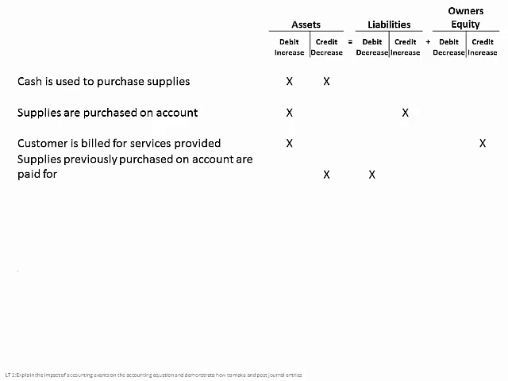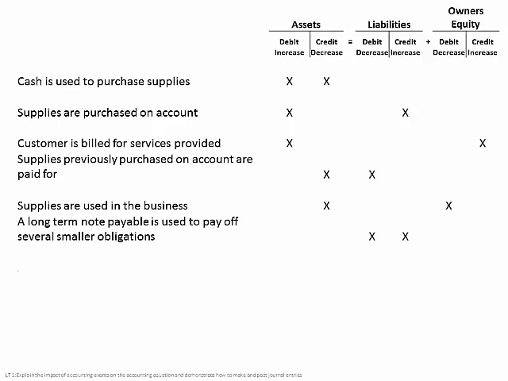The next combination is going to be an asset decreasing and a liability decreasing. So if you look at that second transaction where we purchased supplies on account, now we are paying for those supplies that we bought on account. Next one is going to be a decrease in asset and a decrease in owner's equity. So supplies are used in the business. That would come in at the adjusting entry time.